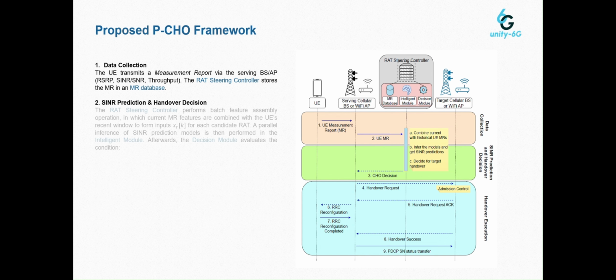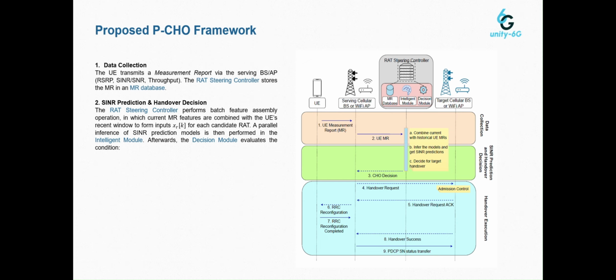Second, the intelligent module constructs a sliding window of recent measurements for each candidate base station and performs parallel SINR prediction using the trained deep LSTM model. In our case, we will infer in parallel two times the BS model.